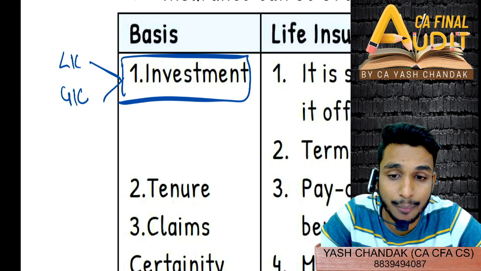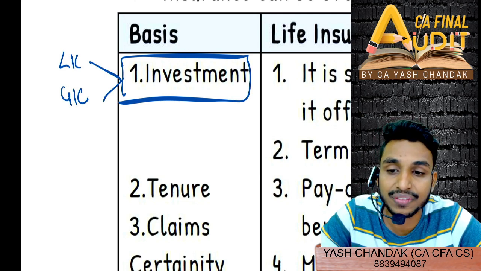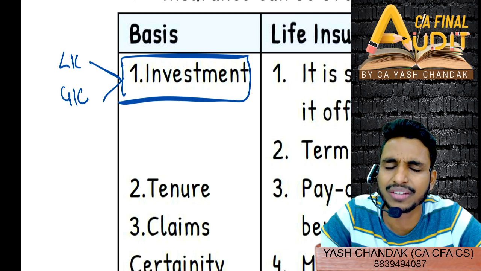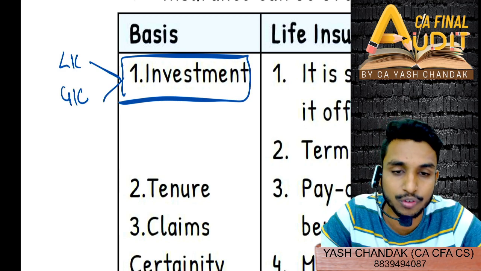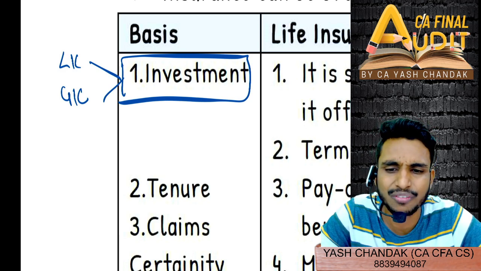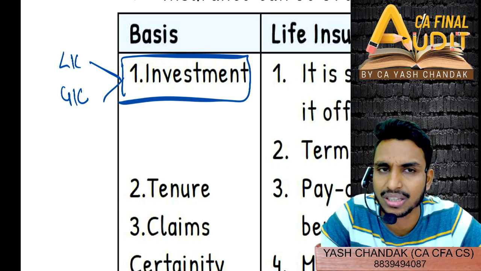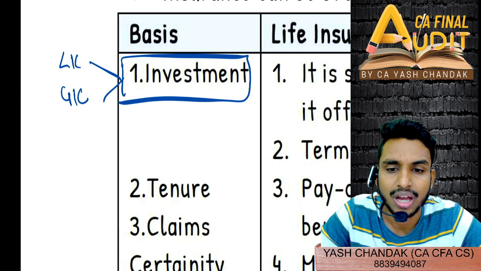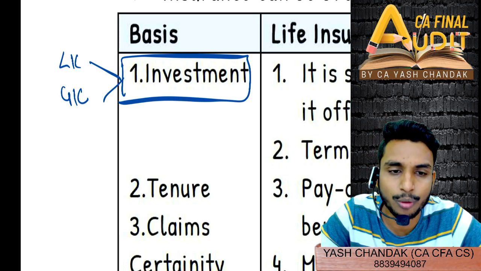You will get a certain amount, right? Even if you do not trigger the loss, or even if the loss does not occur, or even if the claim does not get triggered, even if you do not die, you will get a certain amount. Generally, what rate of interest can you expect? Compounded average growth rate, or generally what rate of interest can you generate from an LIC investment?